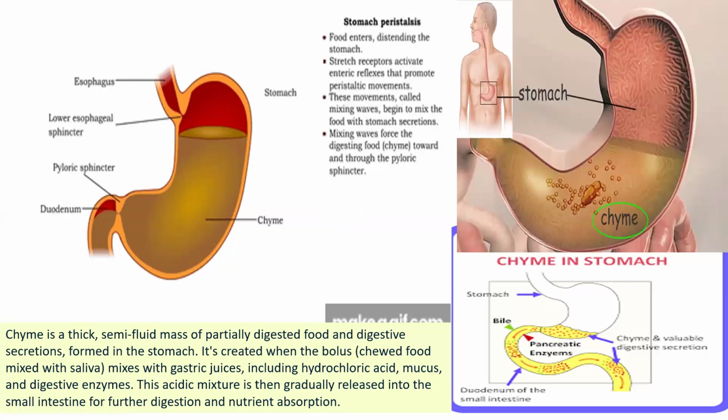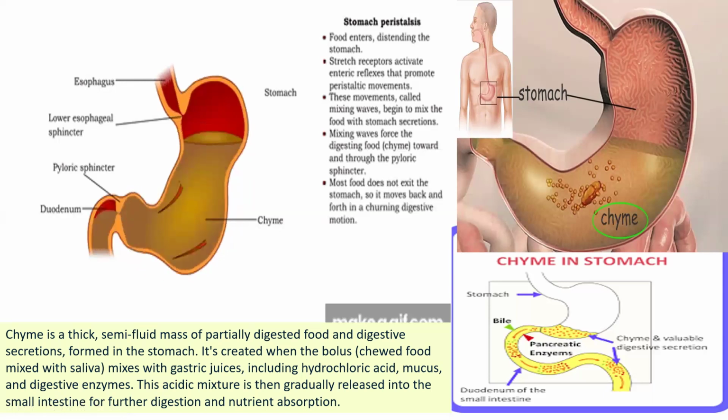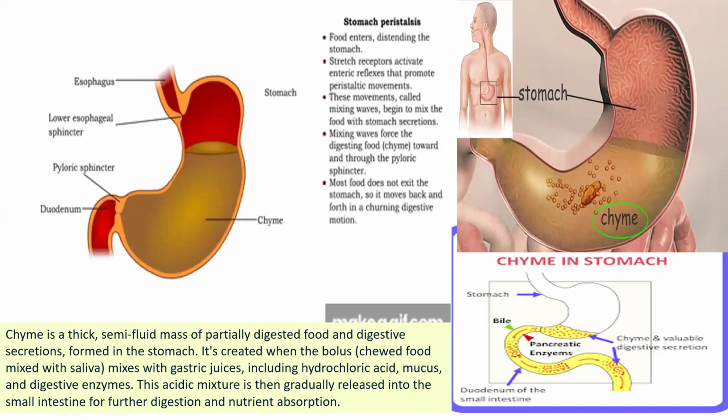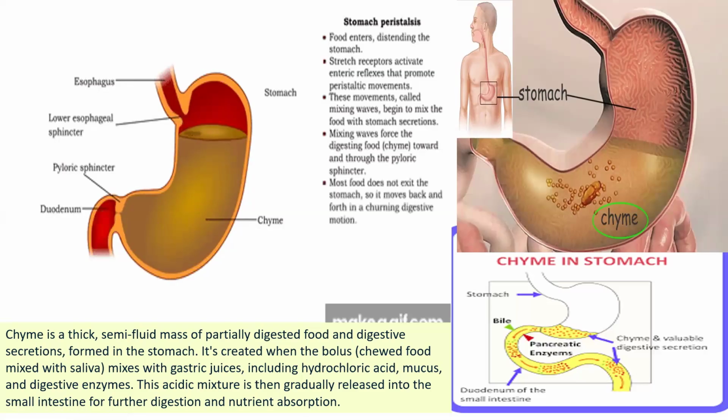Chyme is a thick semi-liquid mass of partially digested food and digestive secretions formed in the stomach. It is created when the bolus mixes with gastric juices, meaning hydrochloric acid, mucus, and digestive enzymes like pepsin.